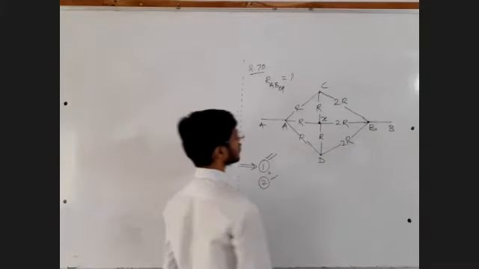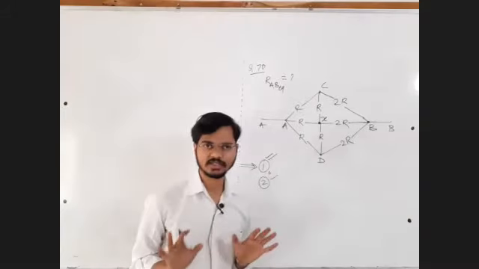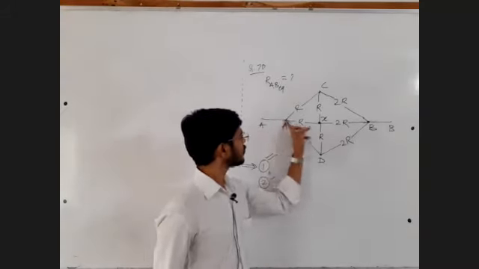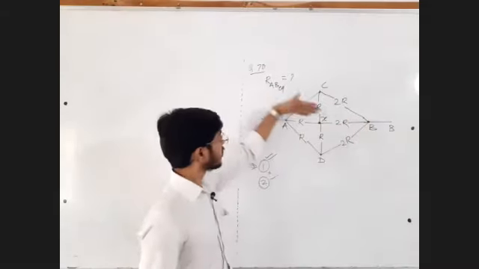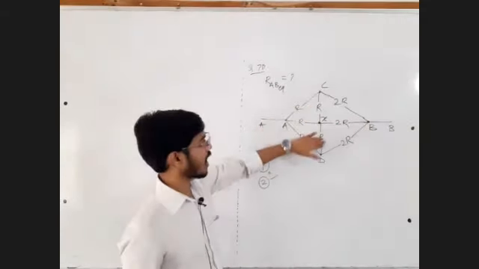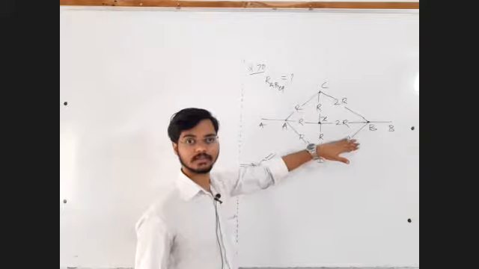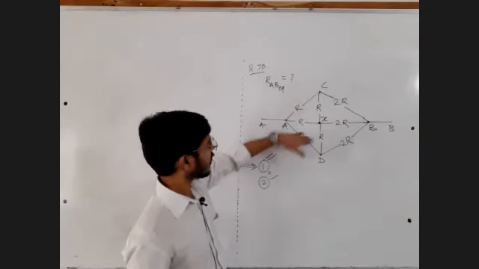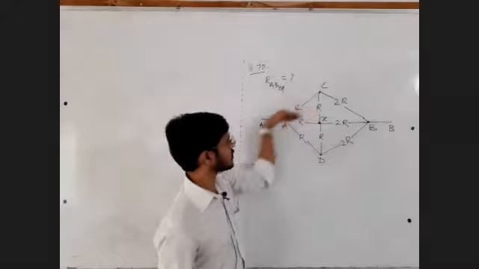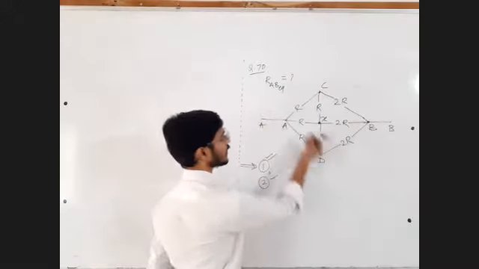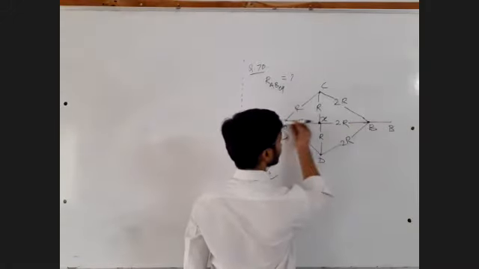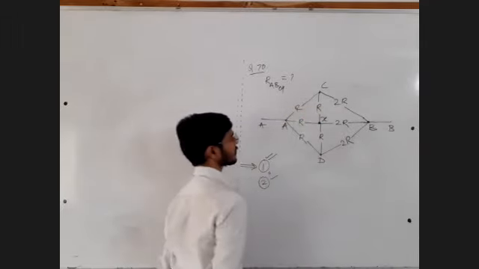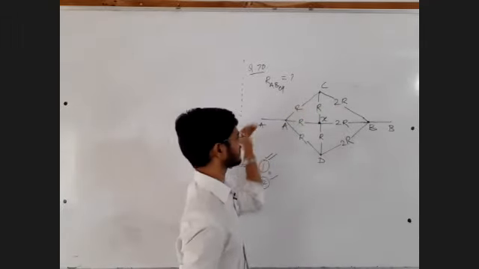Fine. So, symmetry exists, yes or no? If I draw a line passing through points A and B, we have R, R, R, R, 2R, 2R on either side. Advait, yes, your answer is right. So symmetry exists about a line passing through AB. You can say the mirror image or symmetry.